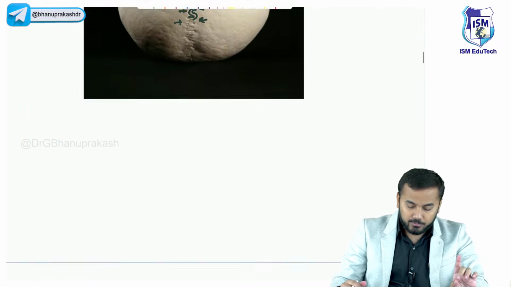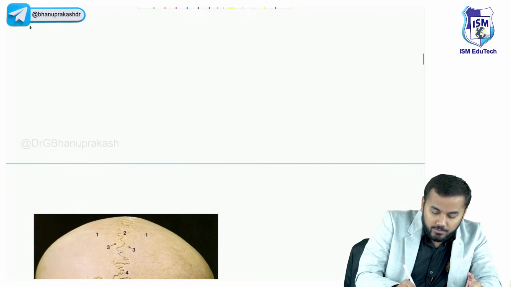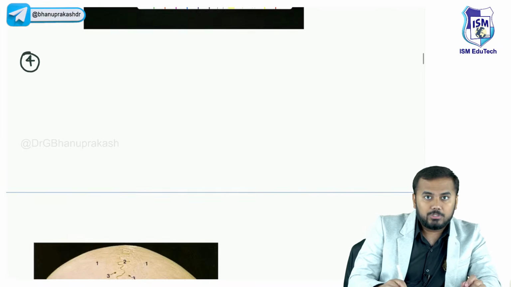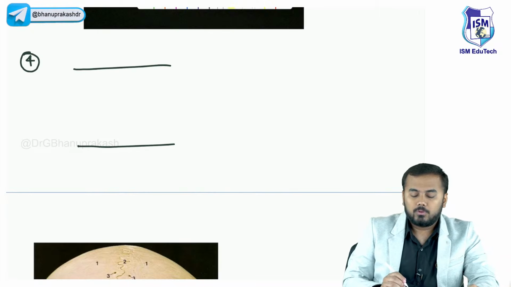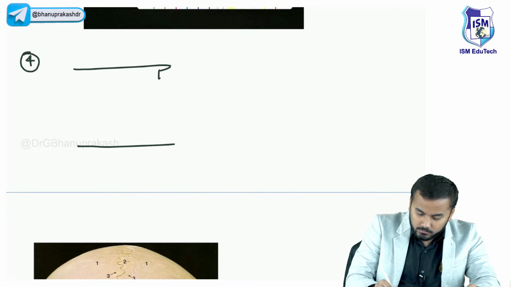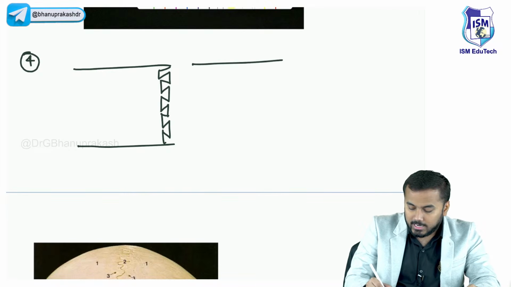And the last type of suture we will be discussing now, the fourth important and the last type of suture, very important. Just look here. This is one bone. Okay. Now just look at the joint surface of the bone. Okay, this is another bone.